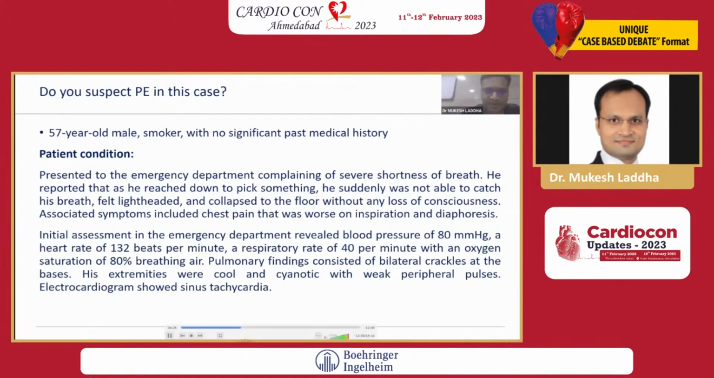An initial assessment in the emergency department revealed blood pressure of 80 mmHg. He was in shock, heart rate of 132 beats per minute, tachycardia, and the respiratory rate of 40 per minute, tachypnea with an oxygen saturation of 80 breathing air. Pulmonary findings consisted of bilateral crackles at the bases, and his extremities were cool and cyanotic with weak peripheral pulses. Electrocardiogram shows sinus tachycardia. So this was the typical clinical scenario of pulmonary embolism.